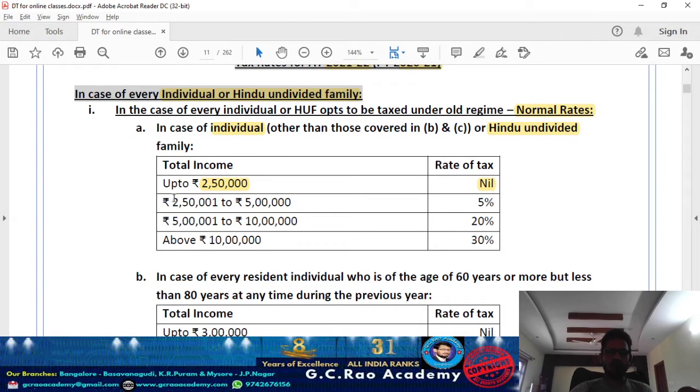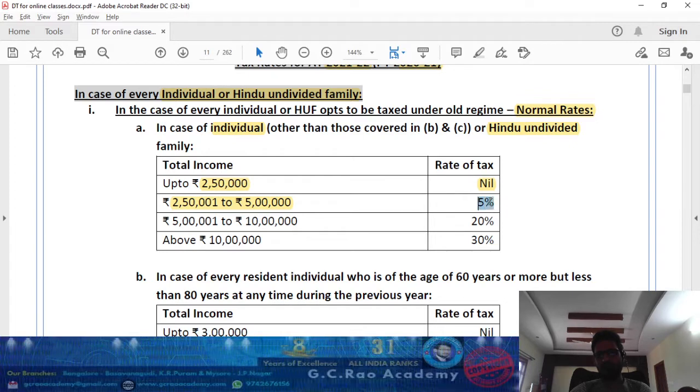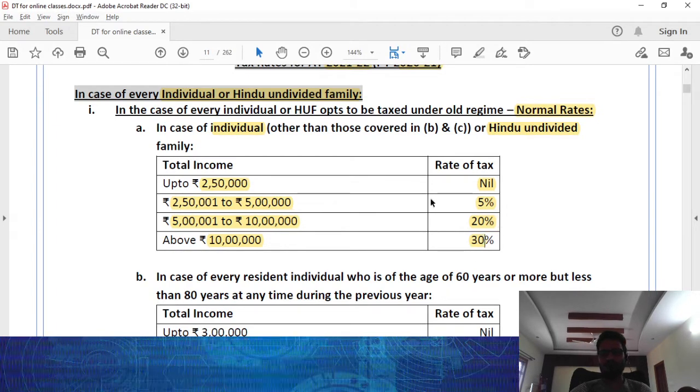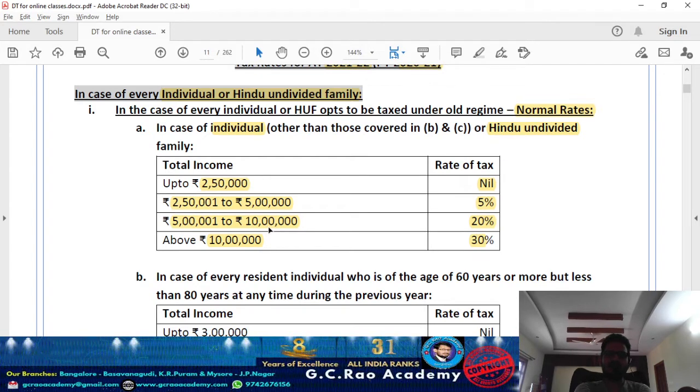Income in excess of 2,50,000 and up to 5 lakh, the differential 2,50,000, is taxable at the rate of 5%. Above 5 lakh rupees and up to 10 lakh rupees, the differential 5 lakh is taxable at the rate of 20%. If the total income of the assessee is over and above 10 lakh rupees, that excess is taxable at the rate of 30%. So these are the income tax slabs applicable for an ordinary individual other than a senior citizen.